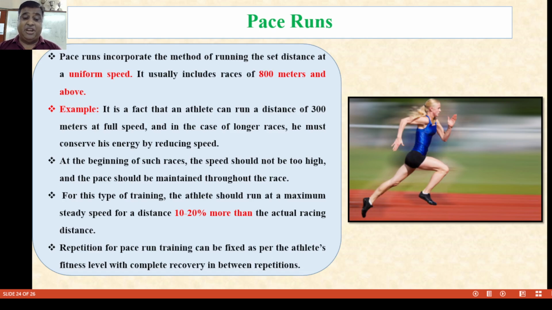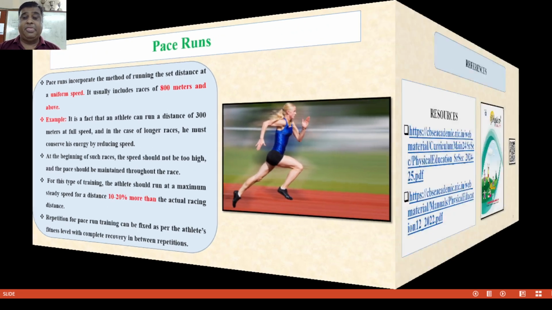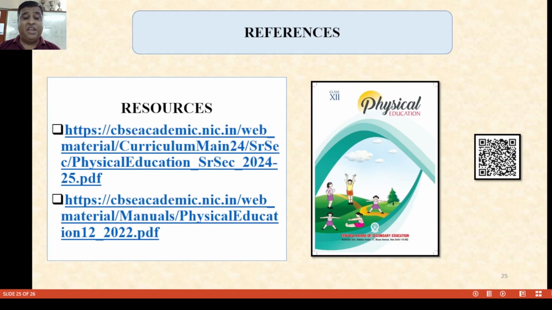For this type of training, the athlete should run at the maximum steady speed for a distance that is 10 to 20% more than the actual racing distance. The repetitions for pace run training can be fixed as per the athlete's fitness level, with complete recovery between repetitions. The references which I have taken for the total session are purely from the curriculum